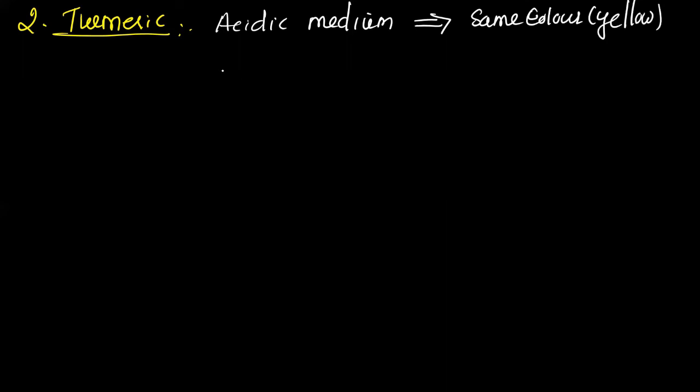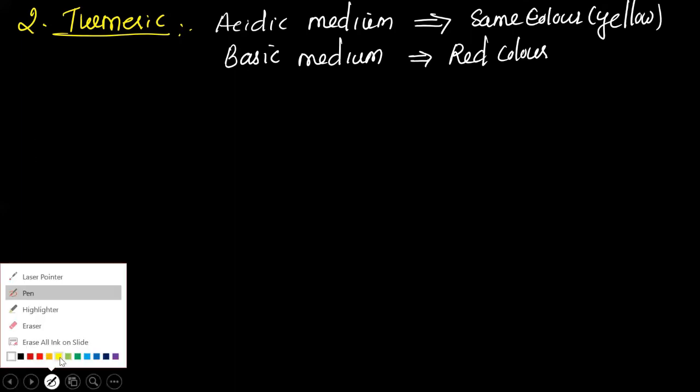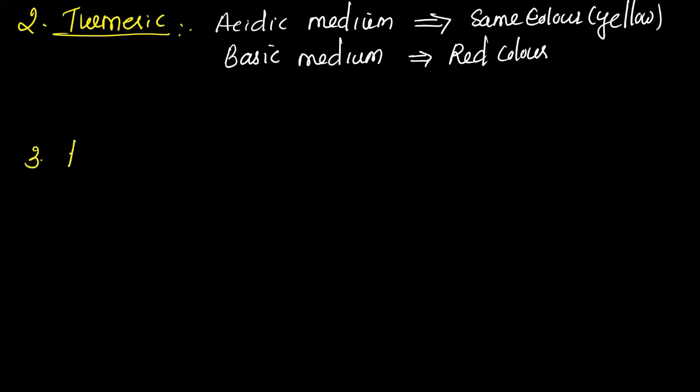Now the same thing, just make a paste of turmeric or simply take turmeric powder and pour a soap solution. What will happen? Tell me. Here it will change to red color. So what is the color change of turmeric in basic medium? Red color, or sometimes you can say reddish brown color also. Very important: in acidic medium, it remains yellow. In basic medium, it changes to red color. Come to the third natural indicator, that is red cabbage juice.